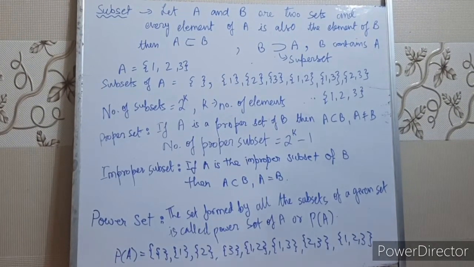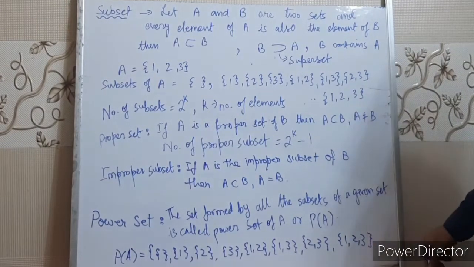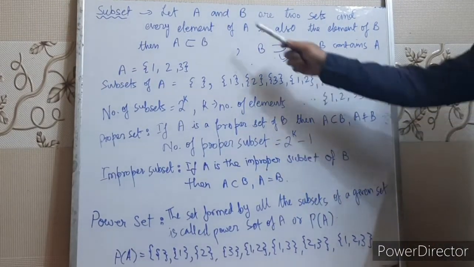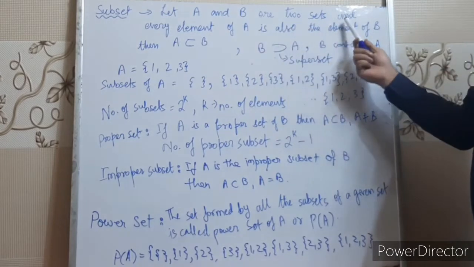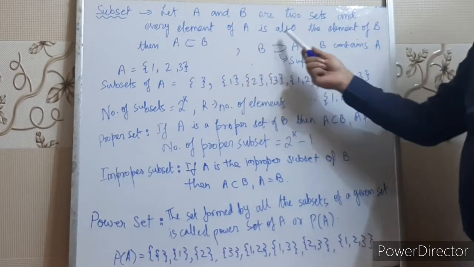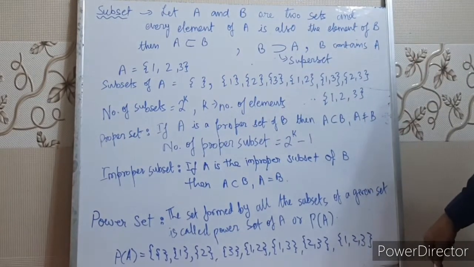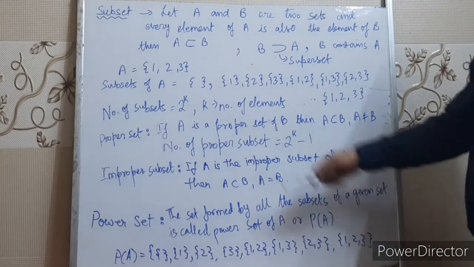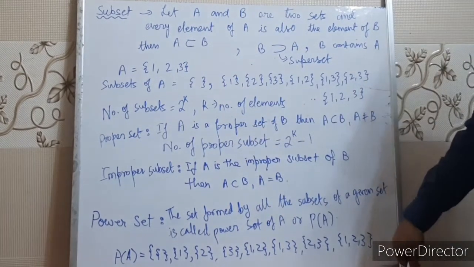Okay children, next is subsets. What are subsets? We say that let A and B be two sets, and every element of A is also an element of B. Then A is a subset of B. That means,